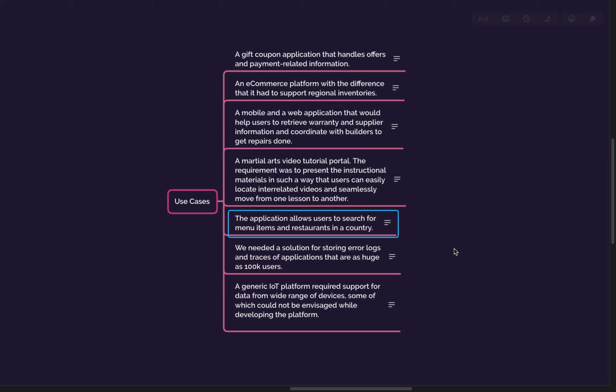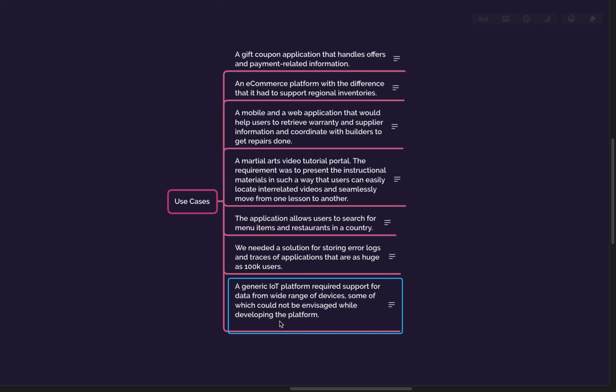In that case, we need a solution for storing error logs and traces of applications that are huge, like 100,000 users. Generally logs are stored to find out certain issues in that specific log, right? So basically what you are doing is a text search. Whenever you talk about search, whenever you talk about text search, then Elasticsearch should be the one which comes to mind.